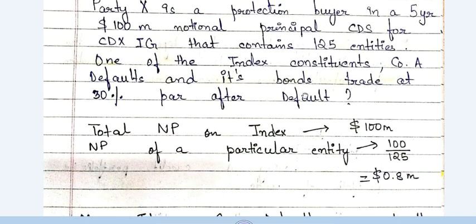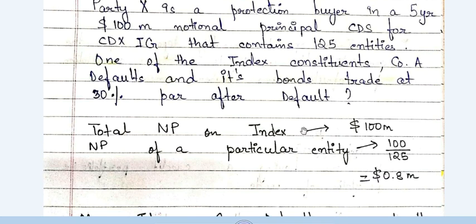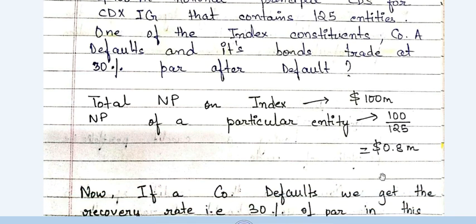Now, so I have written it over here. Total notional principal of the index is $100 million and notional principal of a particular entity is 100 by 125, that is $0.8 million. Now, let's look at the second part. One of the index constituents, company A, defaults. Now, the company A has defaulted. It is there in that index and it has defaulted, and its bonds trade at 30% par after default.